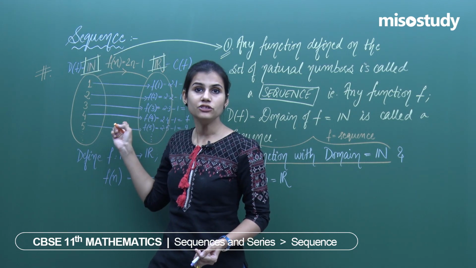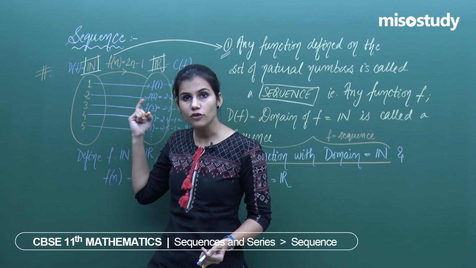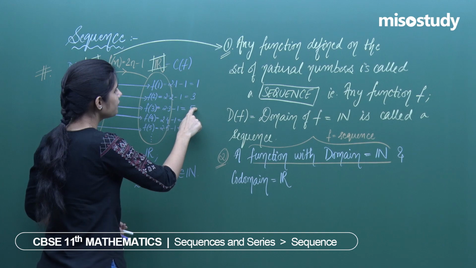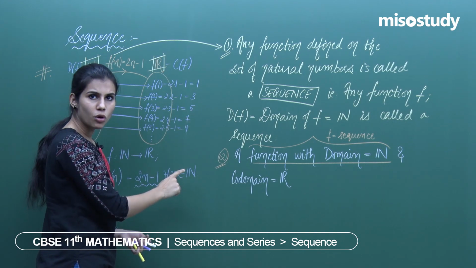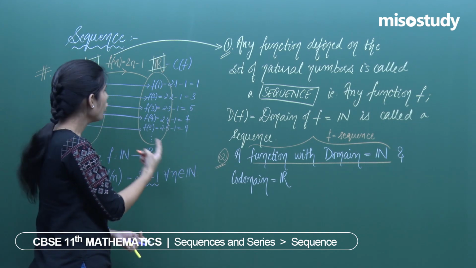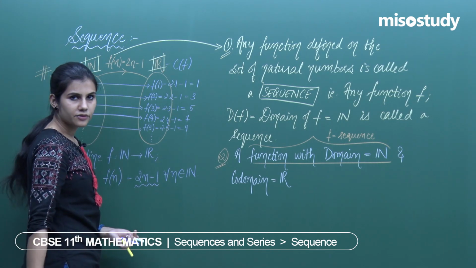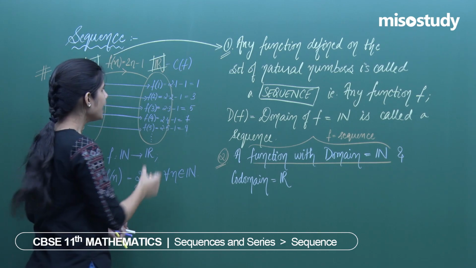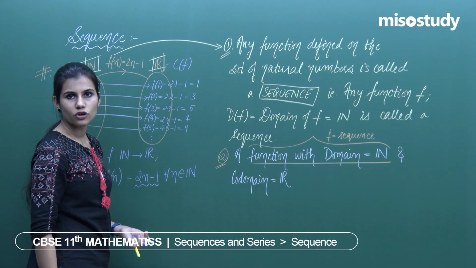That means the range will be a subset of the collection of all reals. Right now you can also see 1, 3, 5, 7, 9, 11 and so on will be the images of natural numbers under f. If you collect these images, that is going to give you the range of the function f, and that is a clear-cut subset of the collection of all reals.